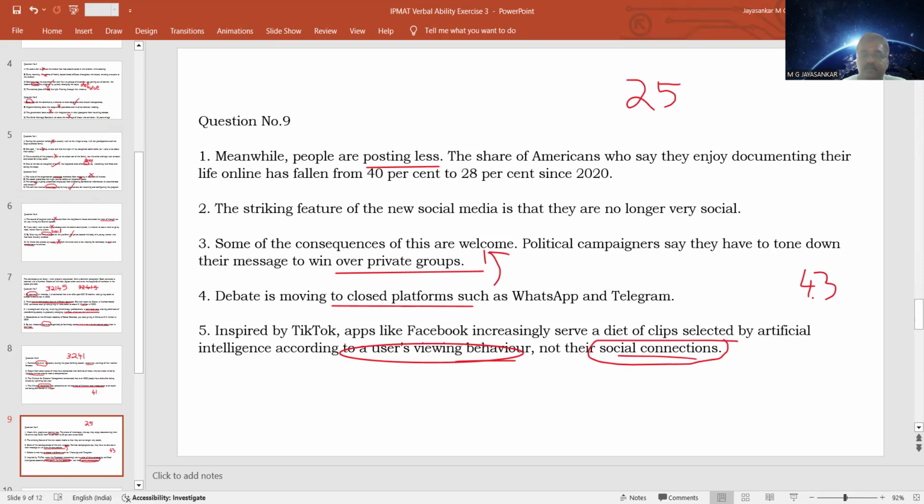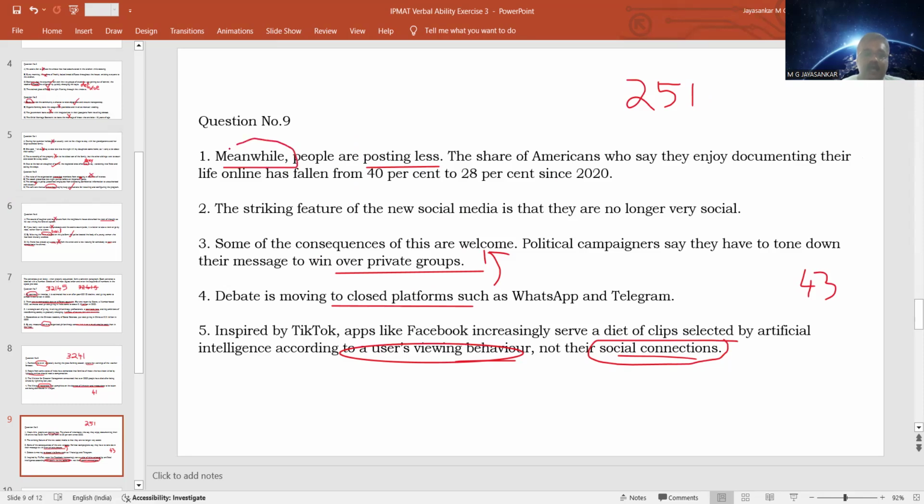If 4 and 3 form a sentence pair, where can we put one? We can put one after 5, because that is the next feature. Social media platforms are no longer social. One feature is that it is the viewing behavior that is very important, not the social connections, and people are posting less.